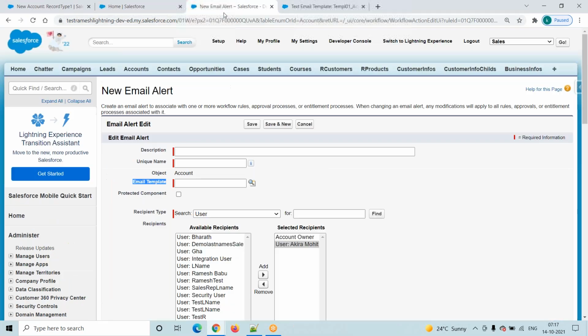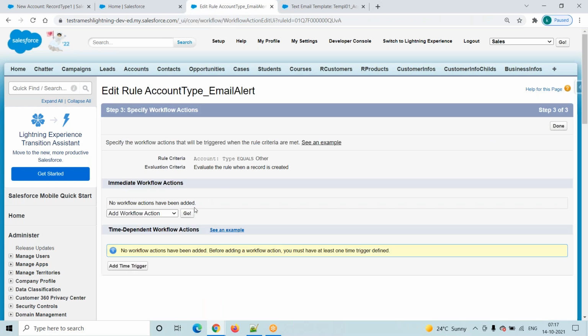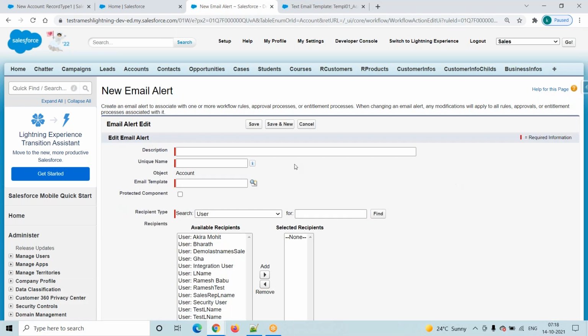Now go to the workflow rule. What is our workflow rule? See, this is our workflow rule: evaluate the rule when a record is created. So here what action did we select? Email alert we selected. Click on this go button.